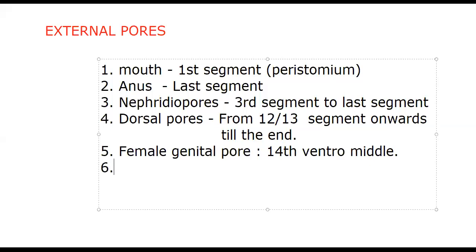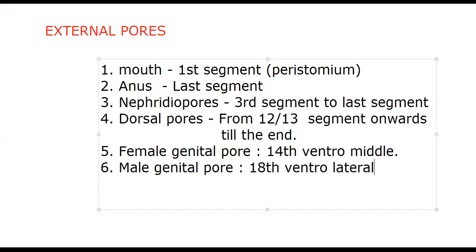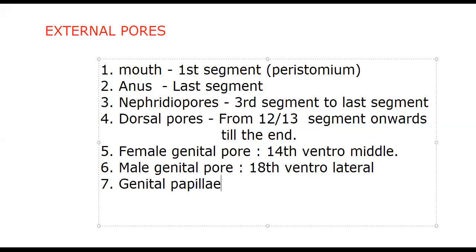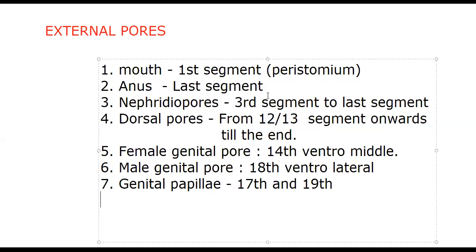Next, male genital pore: 18th segment, ventrolateral, a pair. Next, genital papillae: a pair in the 17th and a pair in the 19th. Two pairs of genital papillae are present.